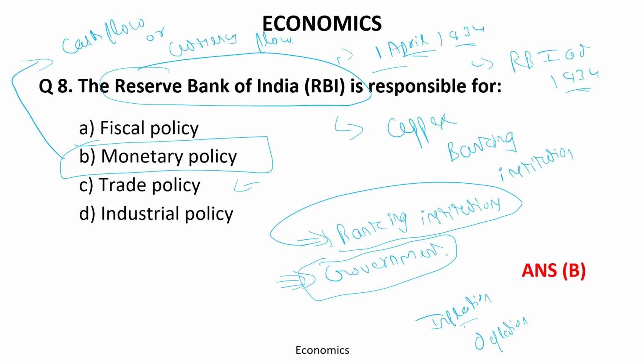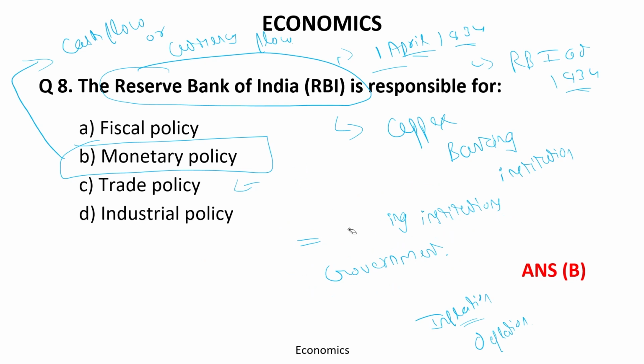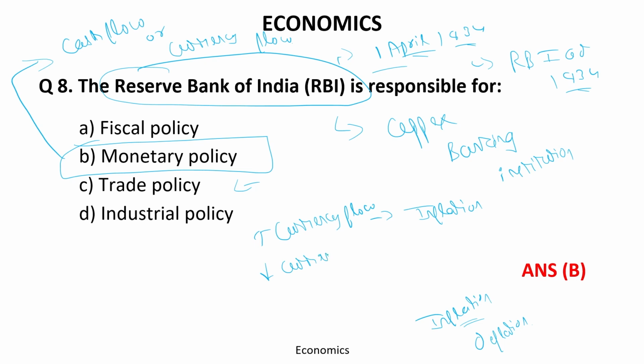Inflation occurs when the currency flow is high. Whenever the currency flow is high, there will be inflation. And whenever the currency flow is low, there will be deflation.